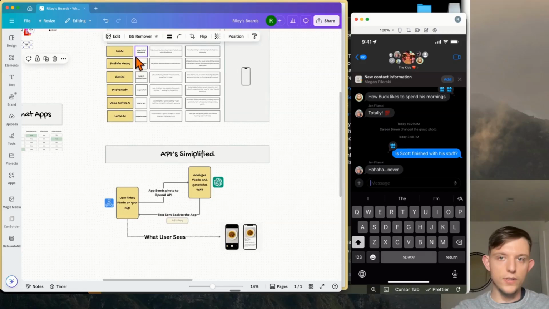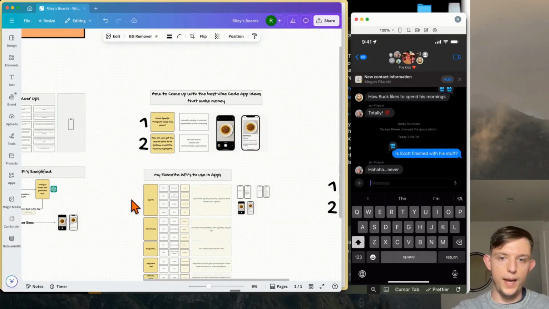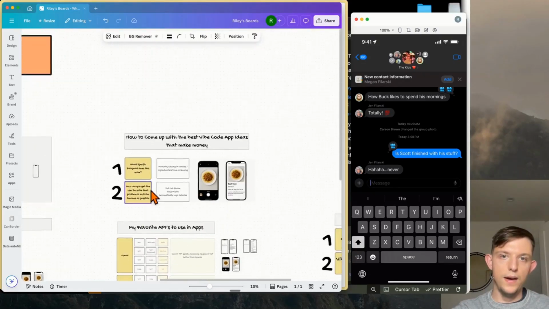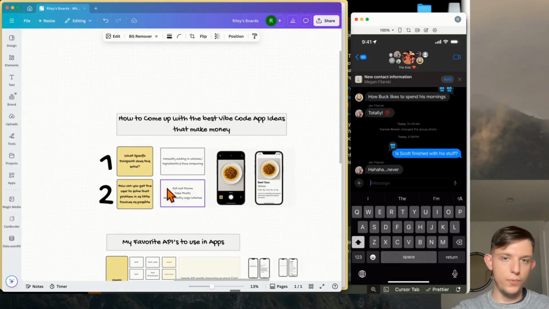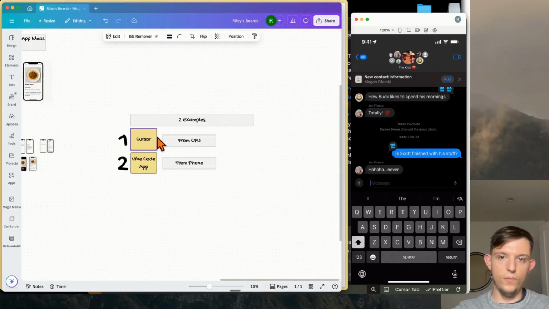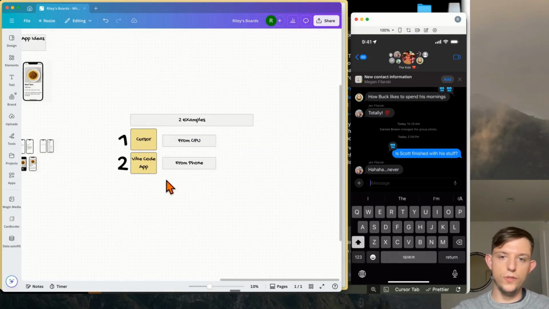But in future videos, I'm going to show you how to use Replicate. I've actually made videos in the past talking about Replicate and other APIs that you can use, including Perplexity and 11 Labs. And we also talked about how to come up with the best vibe coding apps, and I showed two examples, right? We had one on Cursor and then one using the vibe code app. If you're on the computer, you should use Cursor. From the phone, if you want to create mobile apps, you should use the vibe code app.